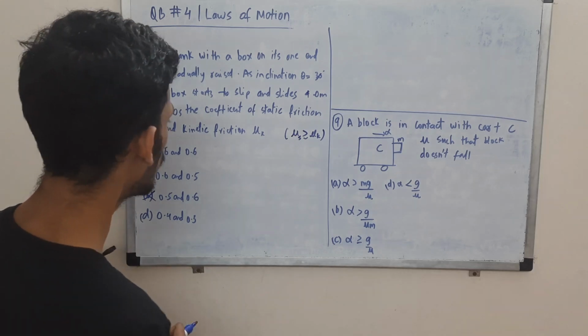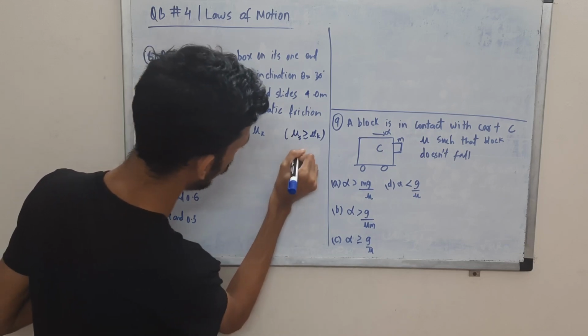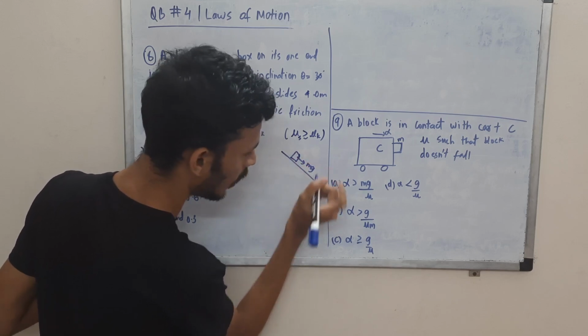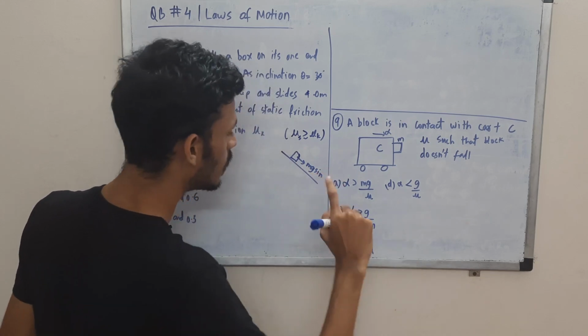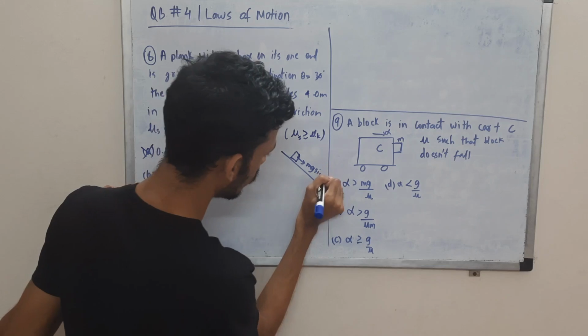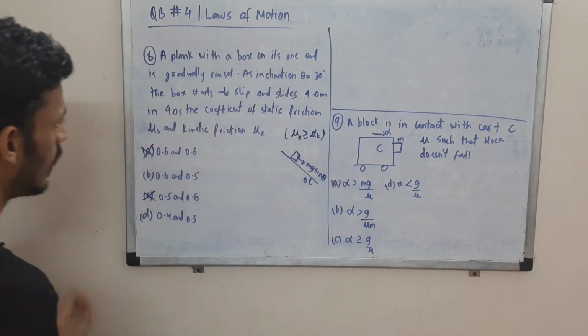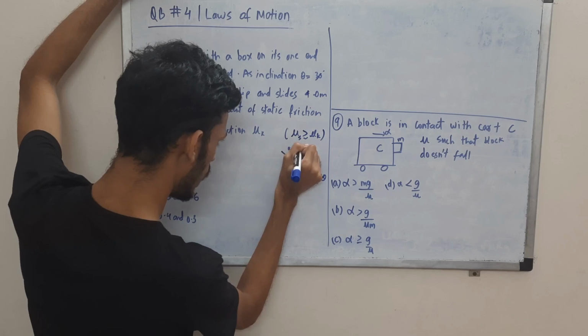So at 30 degrees, basically we are saying, what is the force along the incline? Along the incline it will be mg sin theta, right? Along the incline mg sin theta, perpendicular to the incline mg cos theta. Keep that in mind. So this is theta. Along the incline we have mg sin theta, and this mg sin theta is balanced by the static friction.